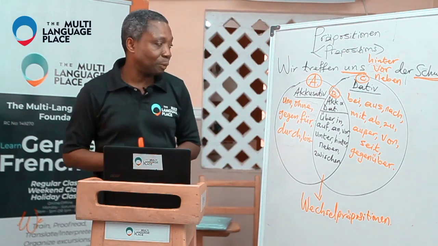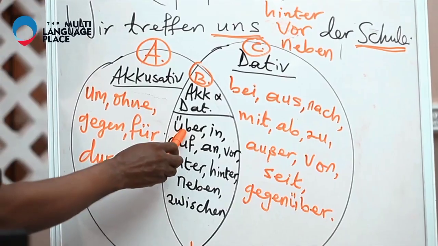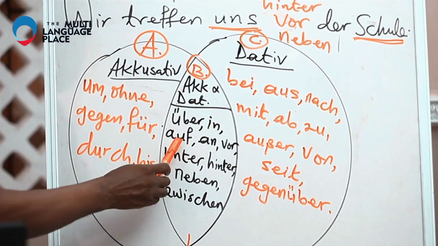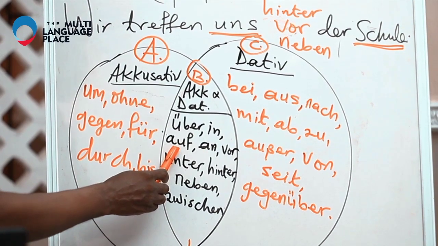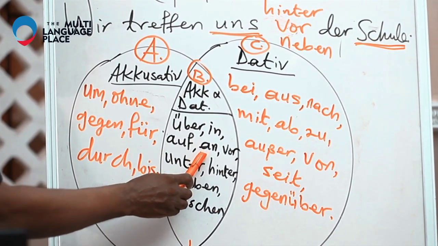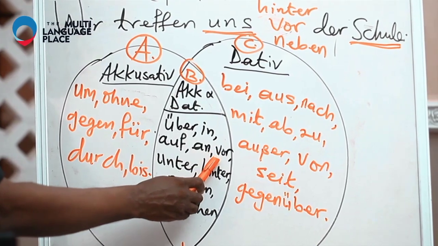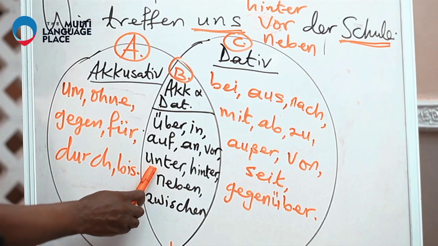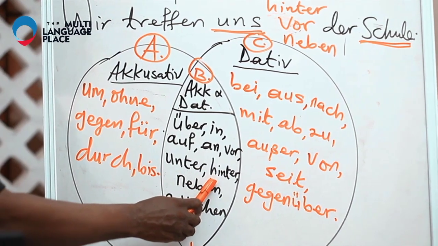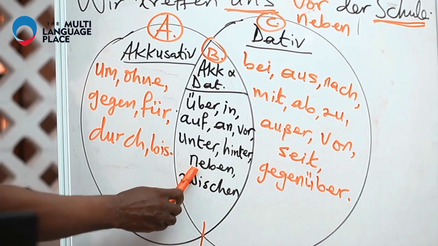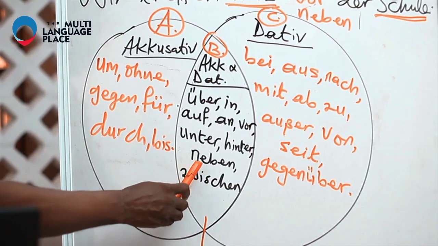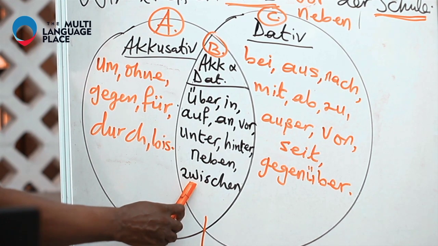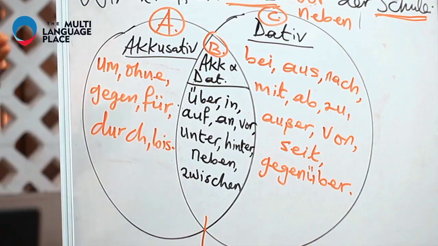Then category B: über, in, auf, an, vor, unter, hinter, neben, zwischen. That's category B.